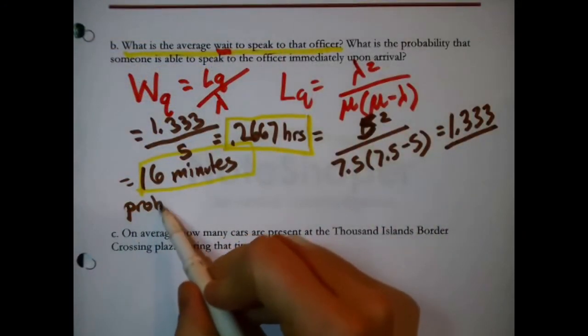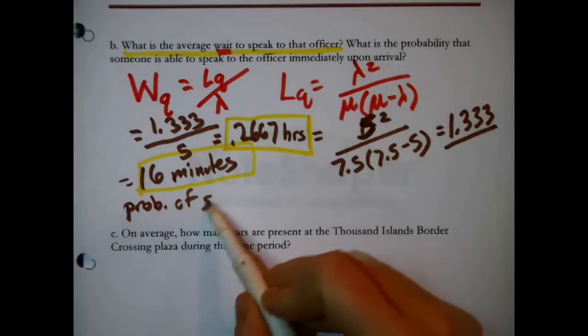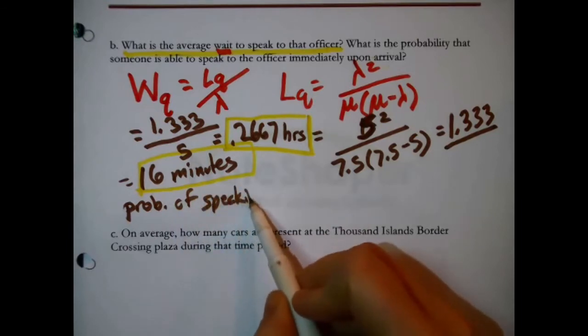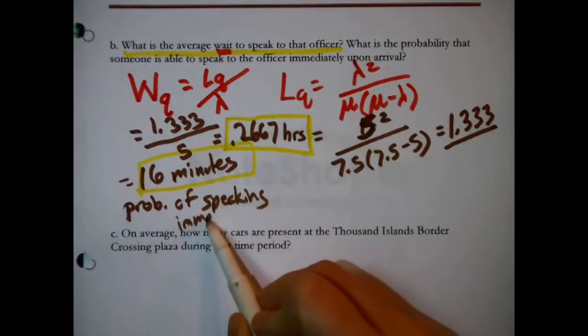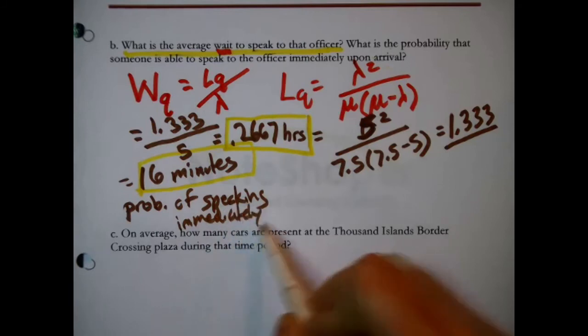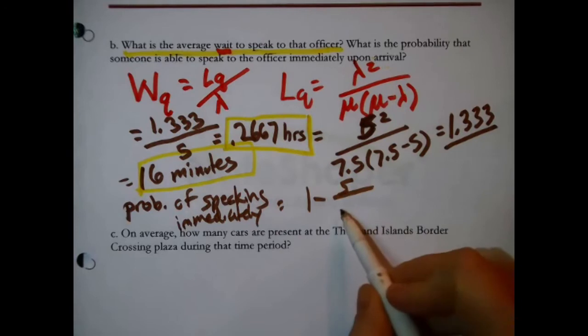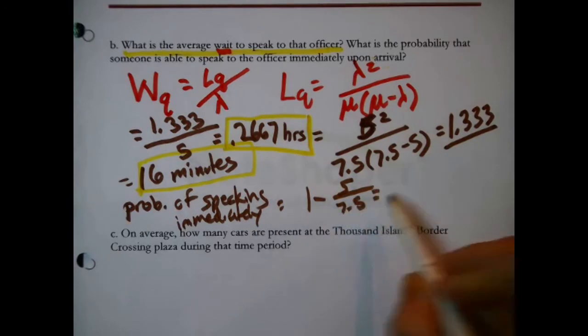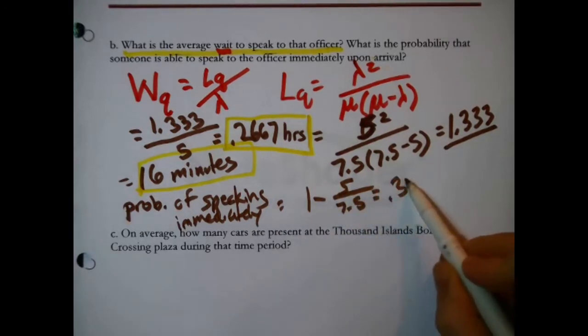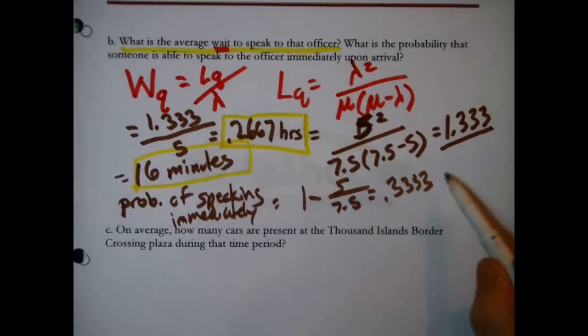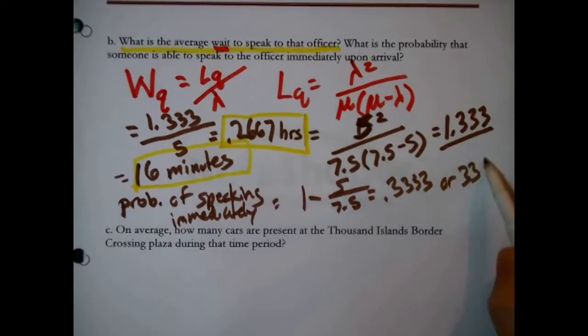So probability of speaking immediately is one minus, now in our case that's 5 over 7.5, 0.3333 again, basically 33%. 1 chance in 3.